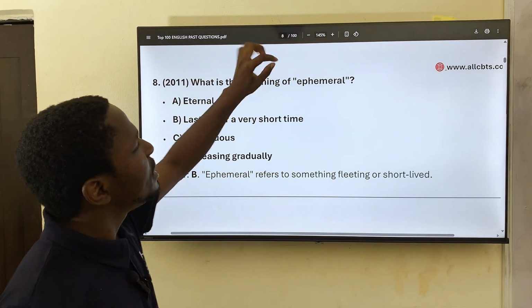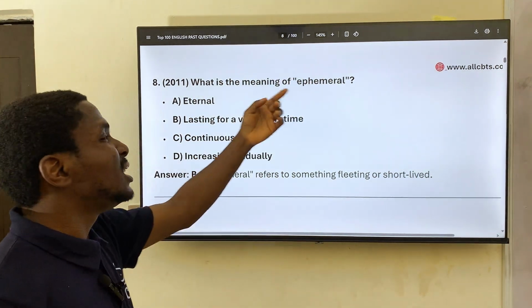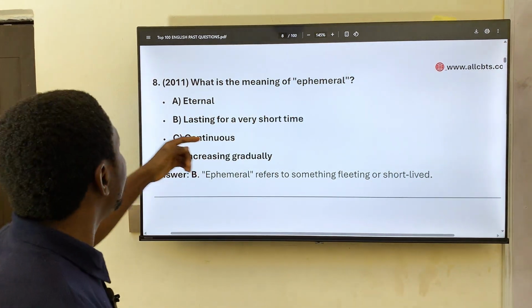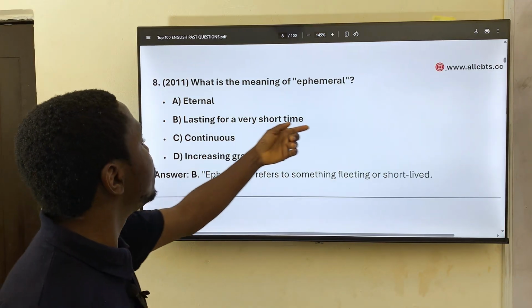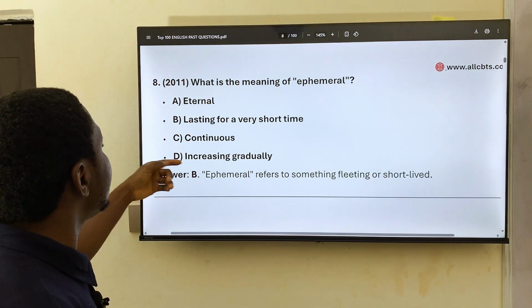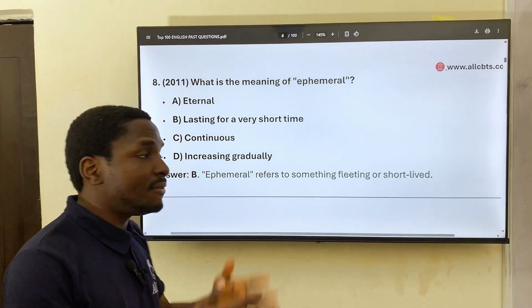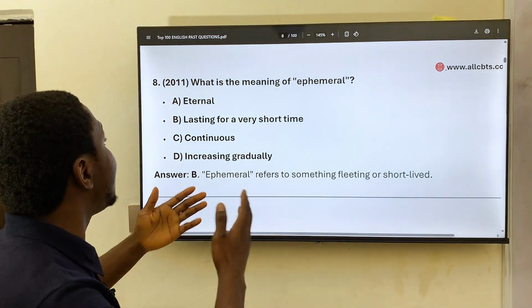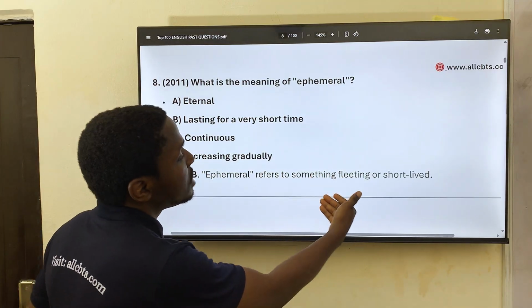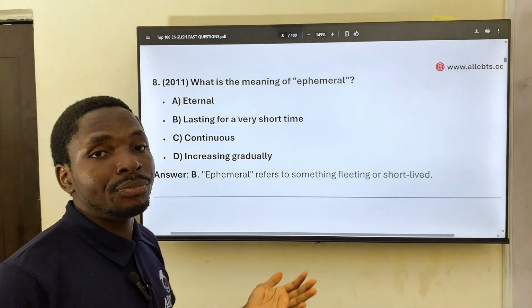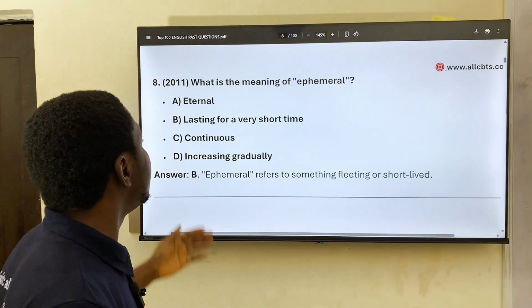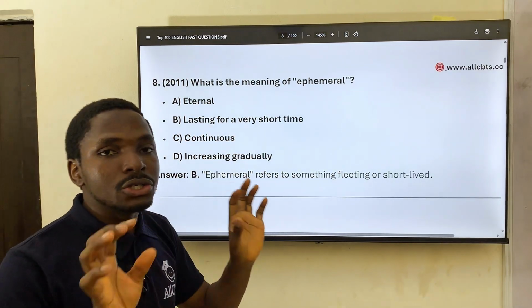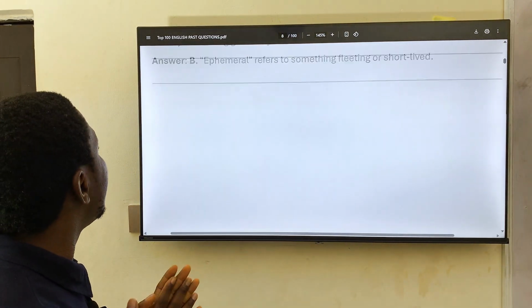Then we have question 8, taken from 2011. What is the meaning of ephemeral? This is a popular word, ephemeral. We have eternal, lasting for a very short time, continuous, increasing gradually. Ephemeral means something short, something that doesn't last long. Let's see what it says. Something short-lived, short-term. So ephemeral would mean short term. So lasting for a very short time is the correct answer there.